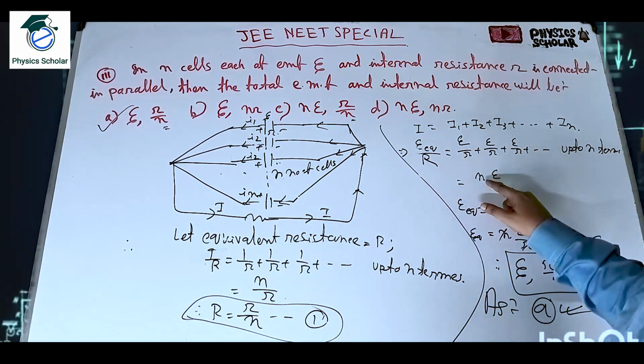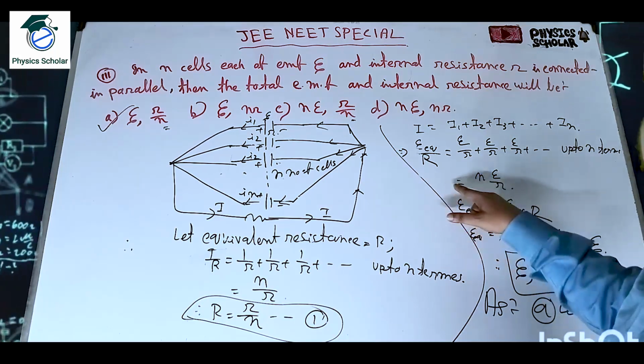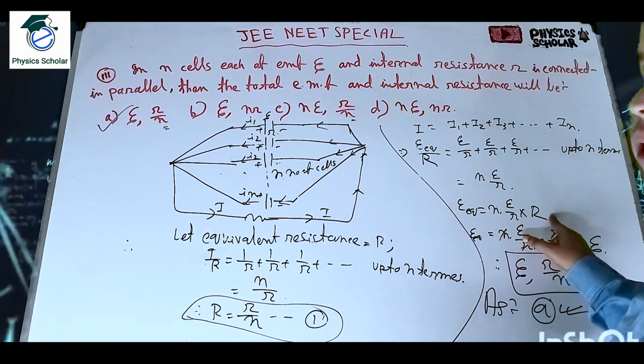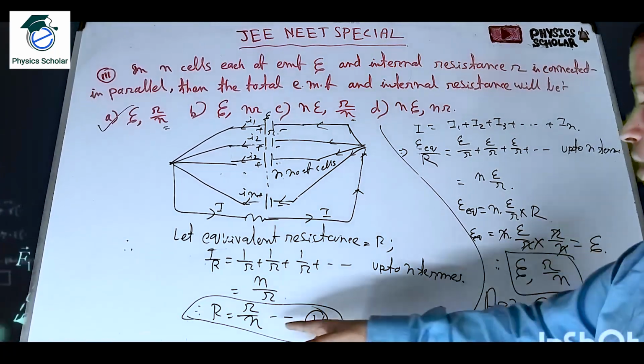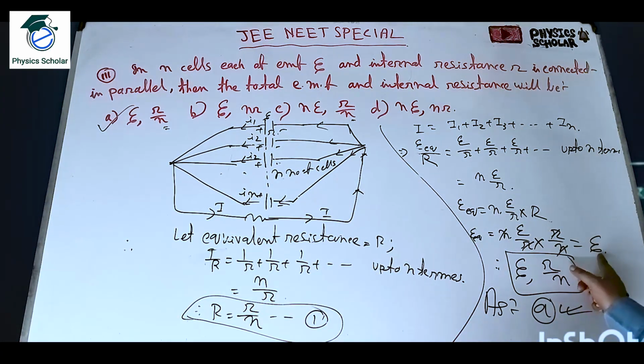So it is n into eta by small r. Clear? Then eta equivalent is equal to n into eta by small r into capital R. Capital R means the equivalent resistance. So we are now putting the value of capital R as small r by n. Clear? So eta is coming.